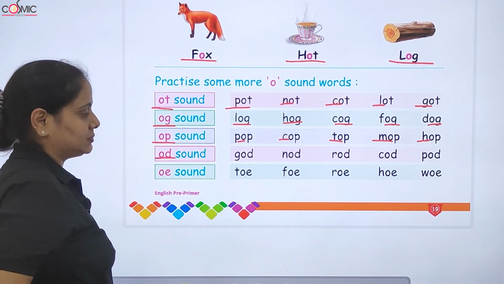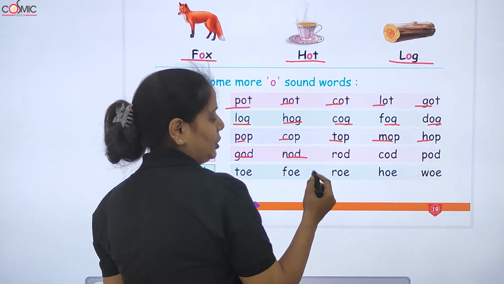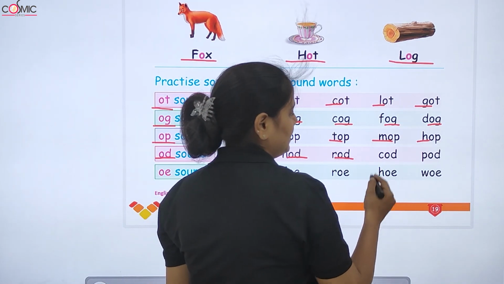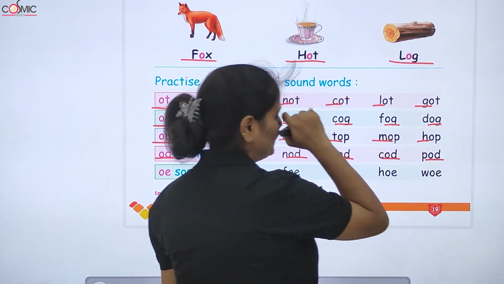Next is O-D sound. N-O-D, nod. R-O-D, rod. C-O-D, cod, and P-O-D, pod.